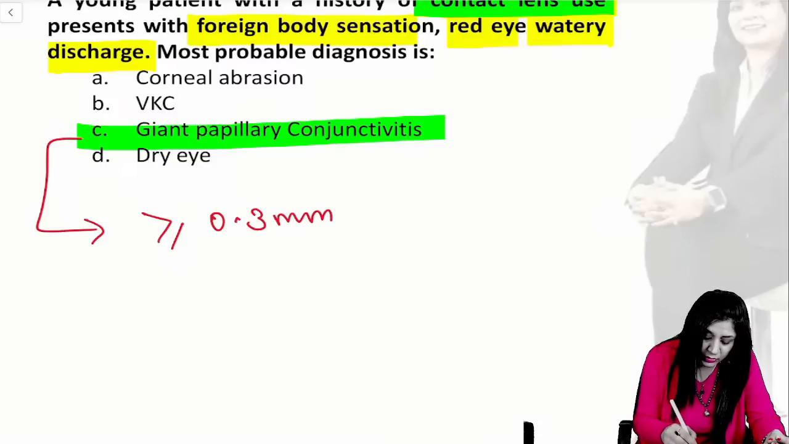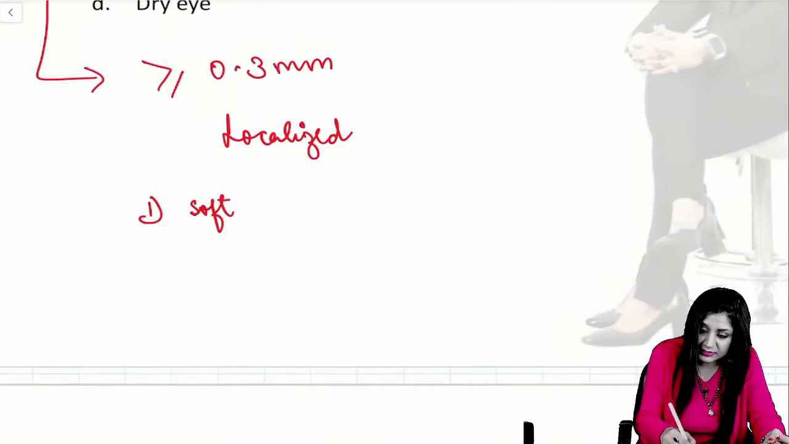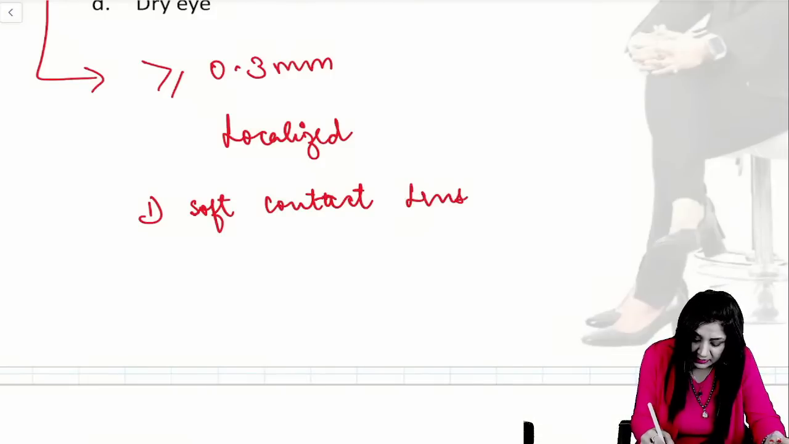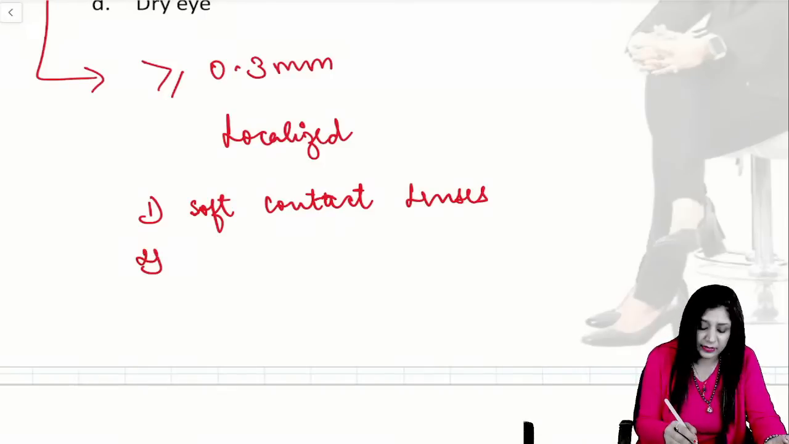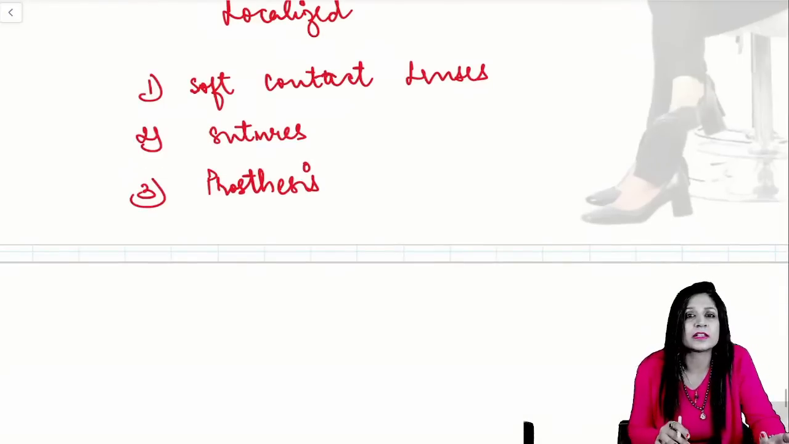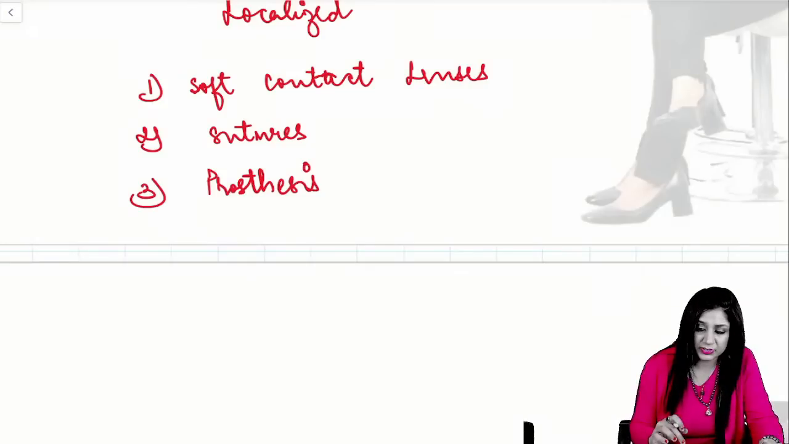So this is actually a localized response. Here you can get a localized response for soft contact lenses. Soft contact lenses are more important than hard contact lenses. It can be sutures, any sutures can irritate, or it can be any prosthesis. Any soft contact lenses, any prosthesis, any sutures which can be irritating, having a localized response, leading to giant papillary conjunctivitis.